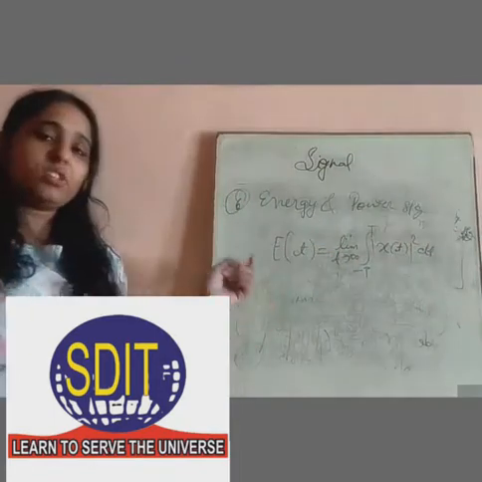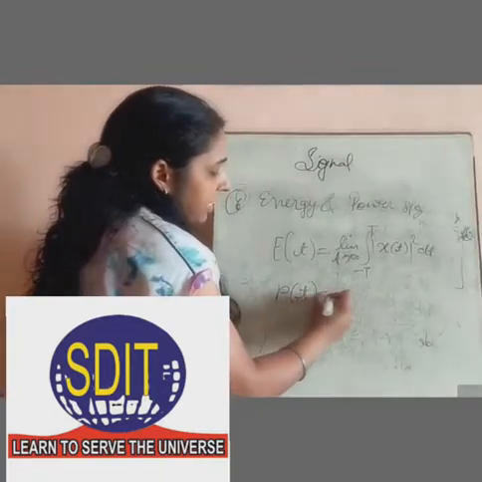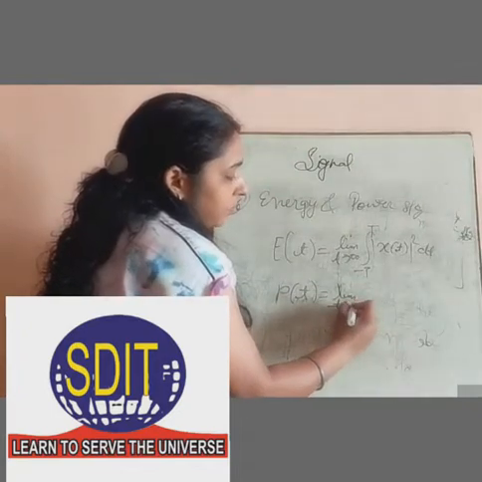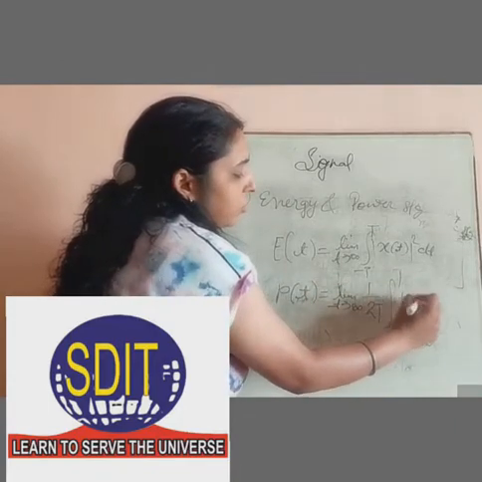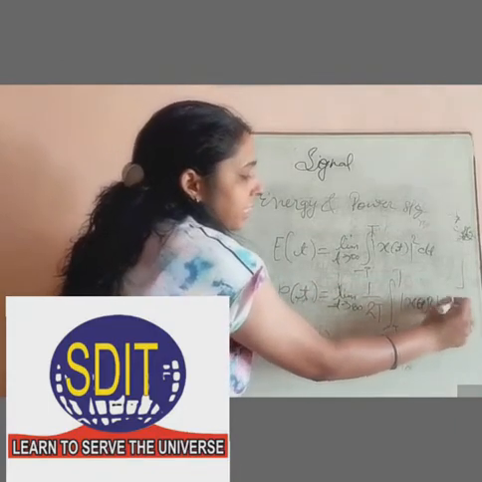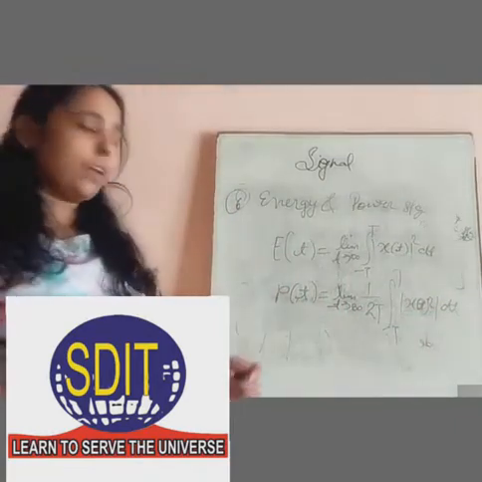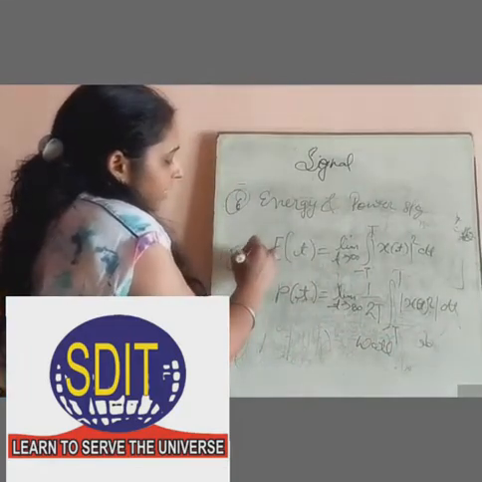This is the representation for energy signal, and for the power signal it is represented as limit T tends to infinity 1 upon 2T integral from minus T to T of x of t square dt. It is the representation of power signal. The power signal is calculated in watt and the energy signal is calculated in joule.